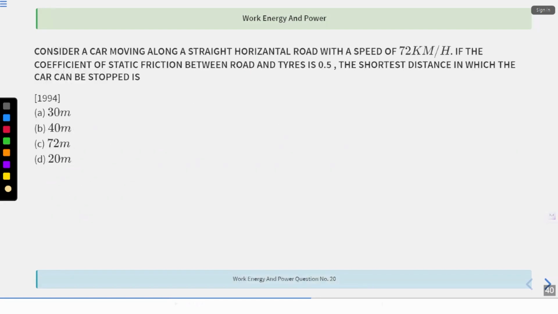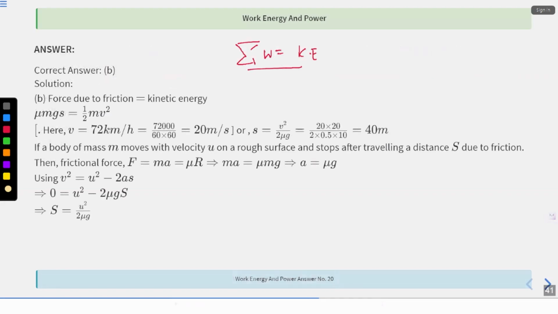So we just have friction force over here. Just see over here what force can be mentioned. Moving in a straight line with 72 km per hour. No force over here. If the coefficient of static friction, now static friction is there, so work done by friction force will be coming over here. Between the road and the tire is 0.5. Shortest distance is asked. So one force that has been mentioned over here is just friction force. Okay, friction force, and that too Fs, static friction. So mu mg s is equals to half mv square. s is v square by 2 mu g. You will be calculating this.